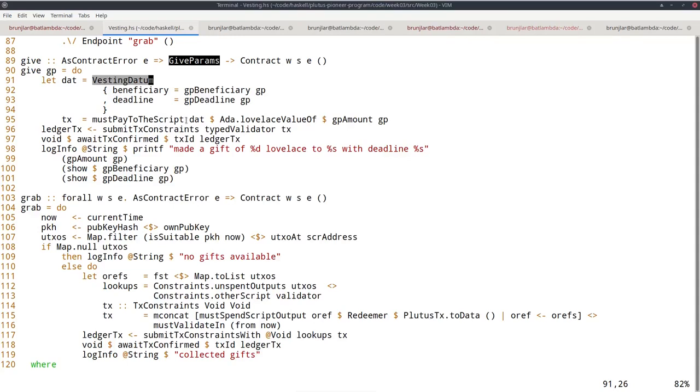So I use this mustPayToTheScript with the datum I just defined, and then I must provide the value. I take the amount from the give parameters, and then use this function here to convert that to a value in Lovelace. The rest is as before. I just changed the log message. So I mention the amount, the beneficiary, and the deadline.